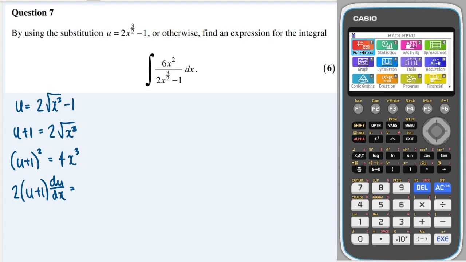Now differentiating this with respect to x is going to give me 12x squared. And then I can get an expression for dx by multiplying through by dx.